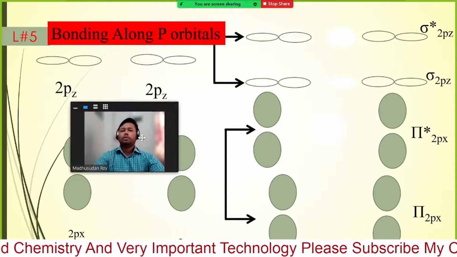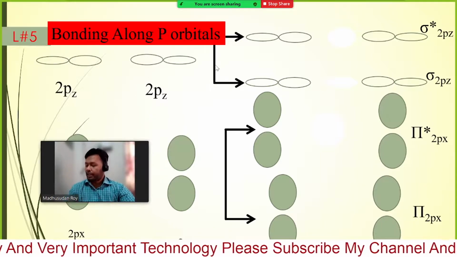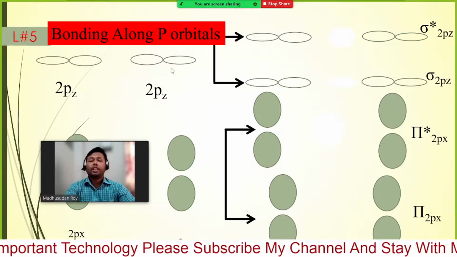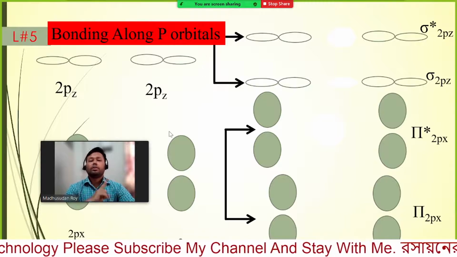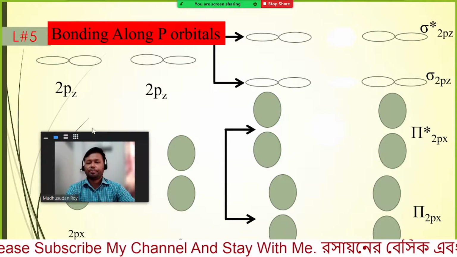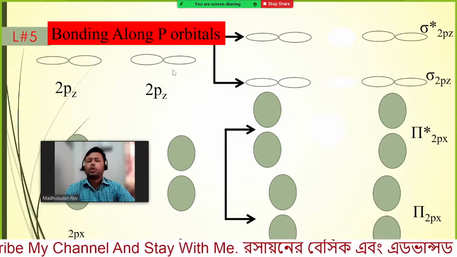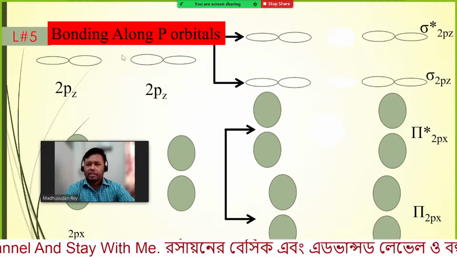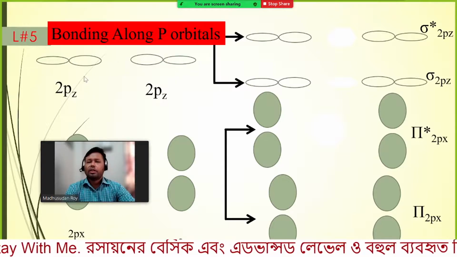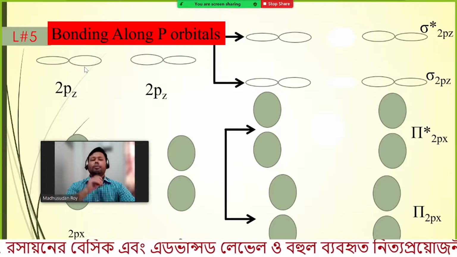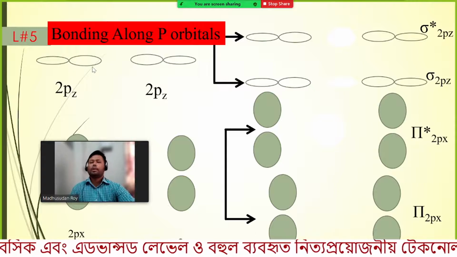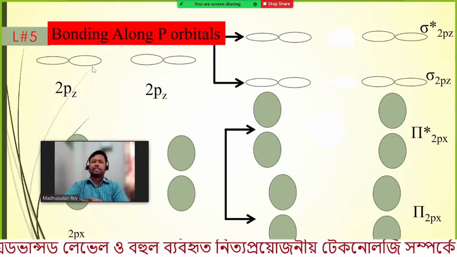So now bonding along p orbitals. The p orbitals have a different shape. Let us consider the 2pz orbital. This is the 2pz orbital, and I am considering the pz orbital along the bond axis.